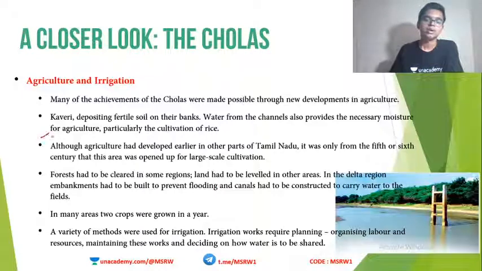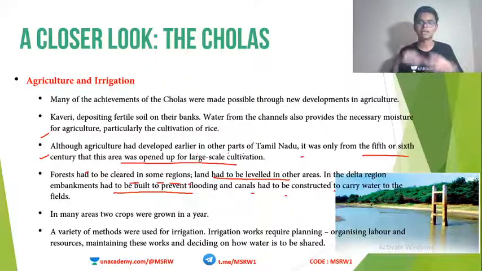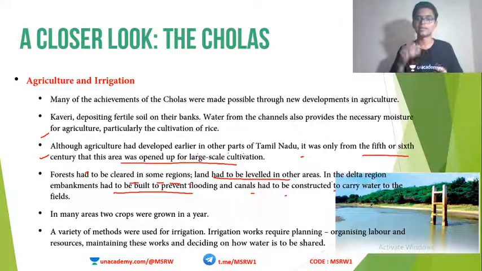Although agriculture developed in other parts of Tamil Nadu, it was only in the 5th or 6th century that this area opened up for large scale cultivation. Forests had to be cleared in some regions, land had to be leveled, in the delta region embankments had to be built, etc. So these kinds of development in agriculture happened during the Chola period. Although agriculture was predominant even before Cholas, this kind of organization or structure came in the time of Cholas. Building of embankments, leveling of land, clearing of forest, and using of this delta region all increased during the time of Cholas.